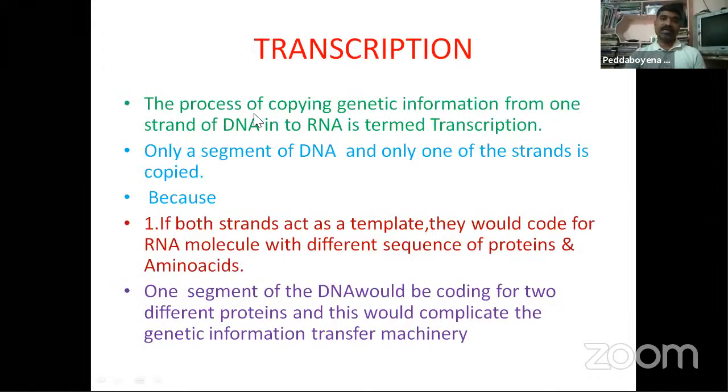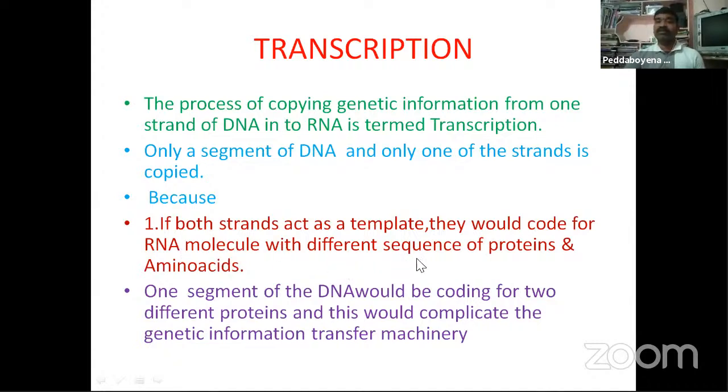So here, in transcription, first observe that it is the copying of genetic information from one strand of DNA into RNA. So this is one key point, very important. And why only a segment of DNA and only one of the strands is copied? So only one of the strands is copied.